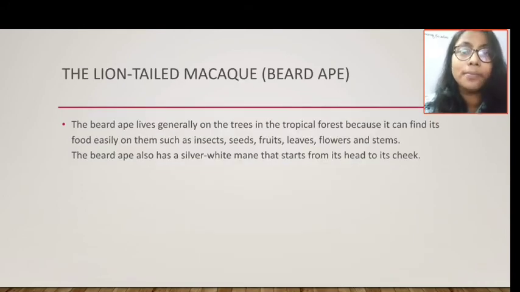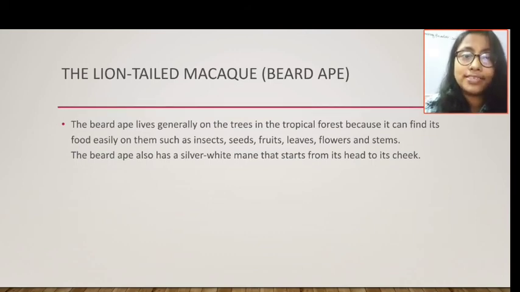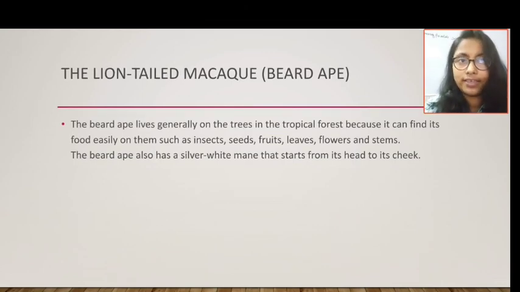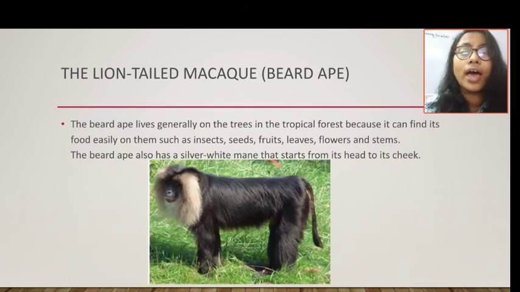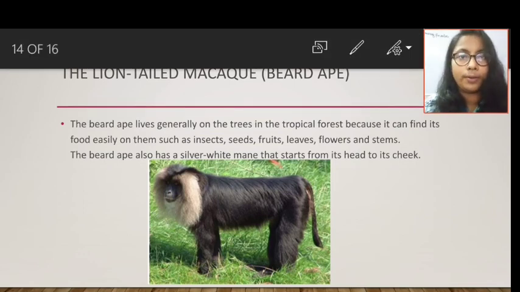Next, the lion-tailed macaw. The animal lives generally on the trees in the tropical forest because it has such an adaptation that it can feed on insects, seeds, fruits, leaves, flowers and stems also. They also have a silver white mane around their mouth region. This is for attracting the female.